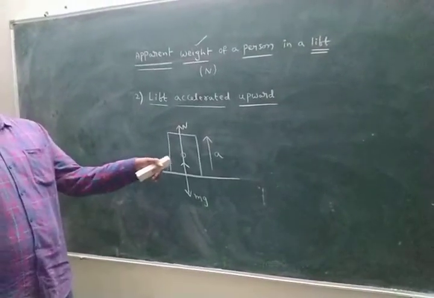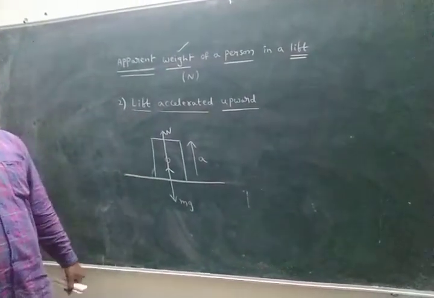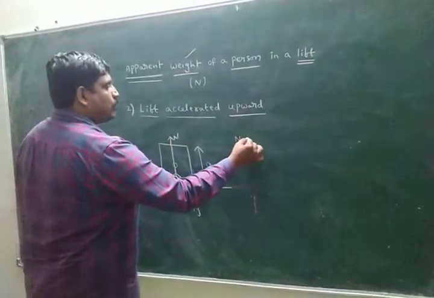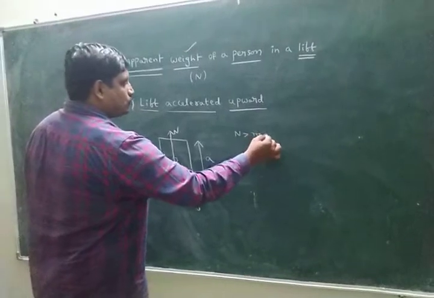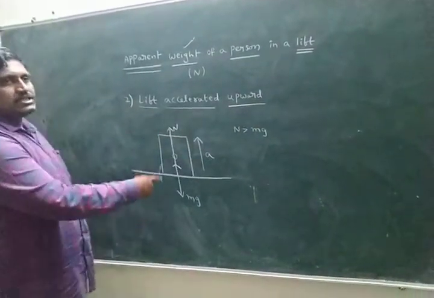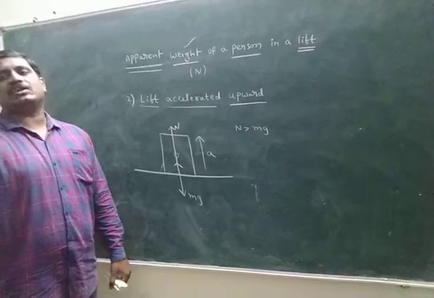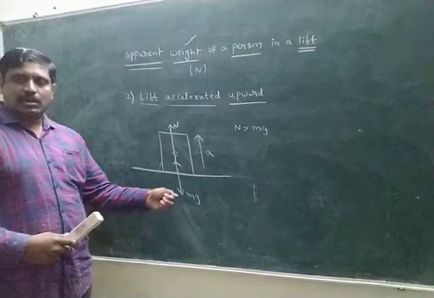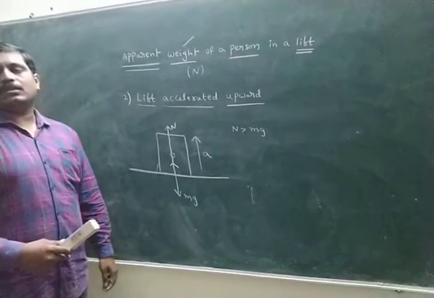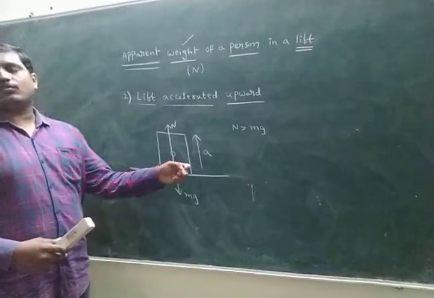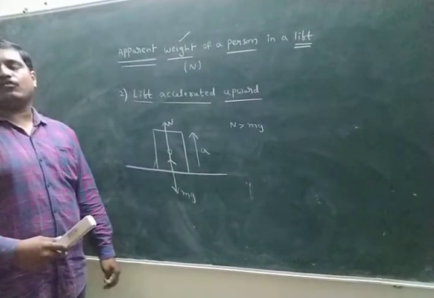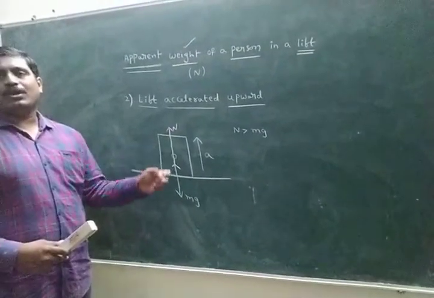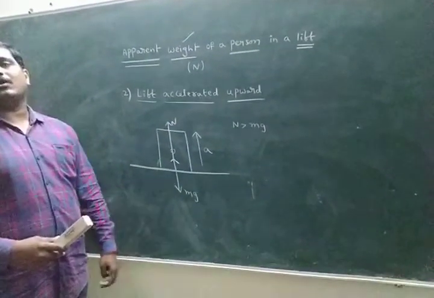Two forces act on the person: one is normal reaction, the other is weight. In this situation, the lift is moving upward, so the upward force is more than the downward force.